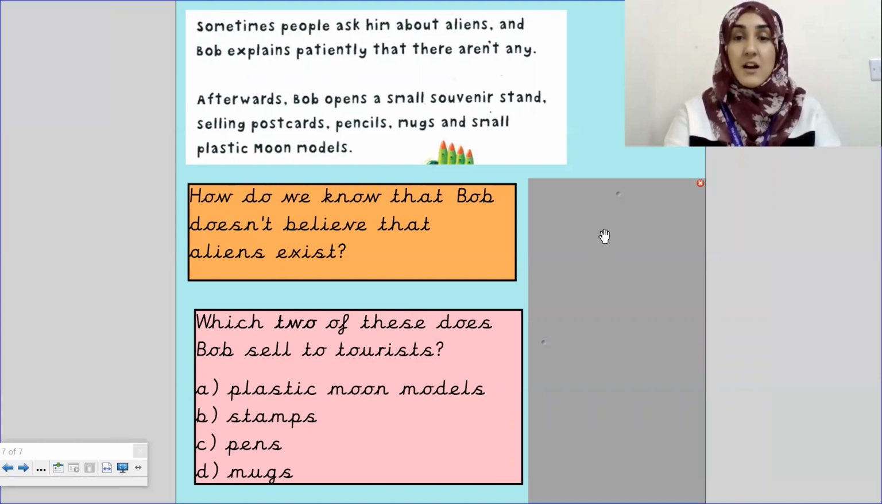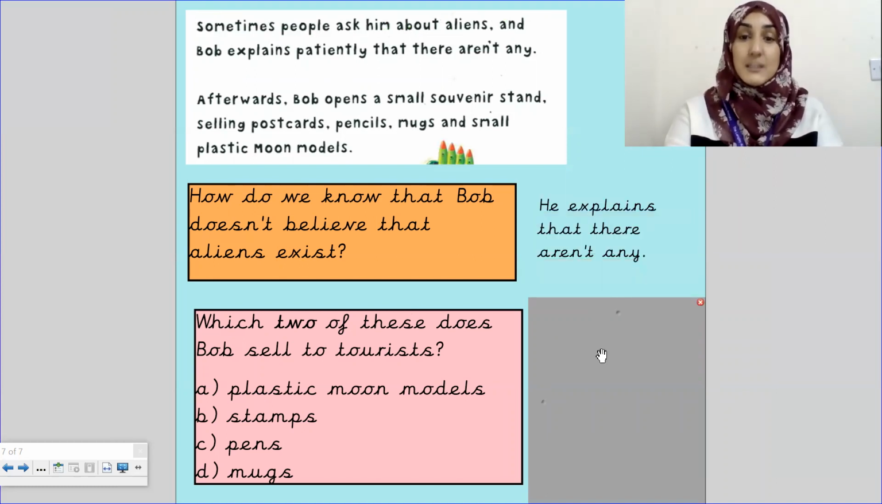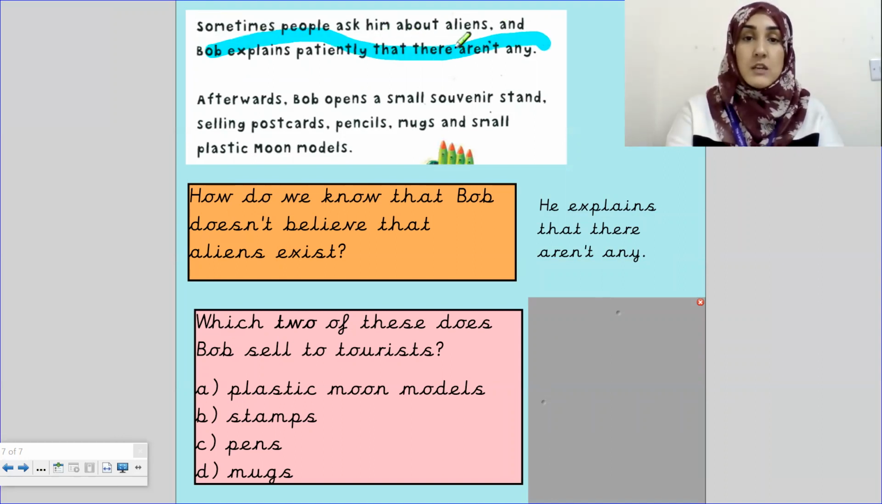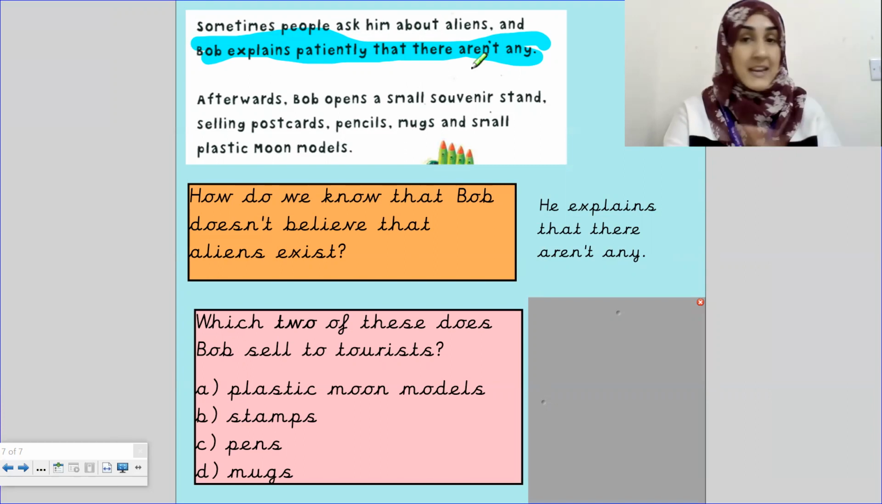Well done, Morris class. It was because he explains that there aren't any. Bob explains patiently that there aren't any aliens. So that's how we know as the reader that Bob doesn't believe that aliens exist, because he's explaining to all of the tourists there aren't any aliens.